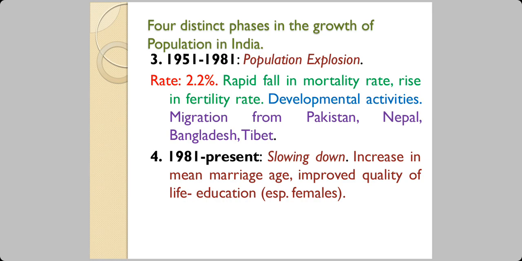You know that. From 1981 till present is the fourth phase. This is a phase of slowdown. The reason is the mean age for marriage has increased and the quality of life has increased. The education is better now, especially in females. There is more social awareness. Also, the expenses have increased. People are able to think rationally. This is the reason why this fourth phase is a period of slowdown. So you should be able to write that in your examination.